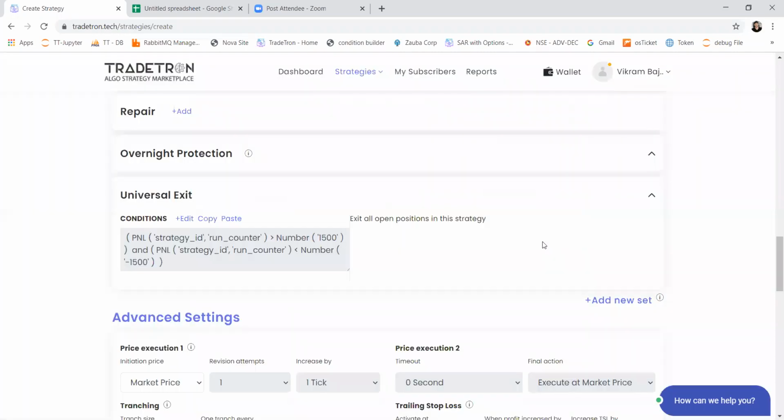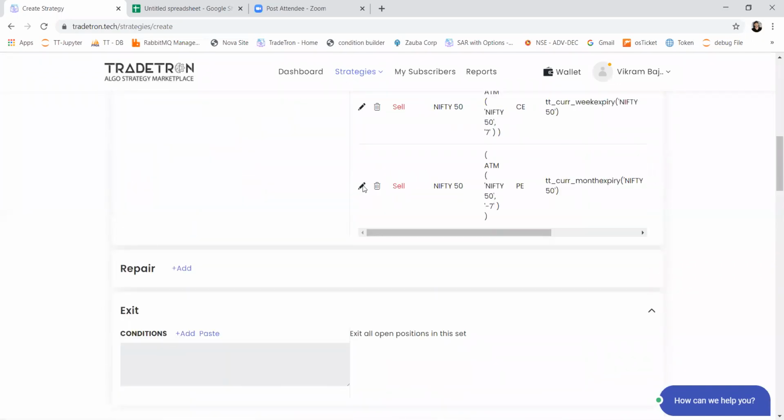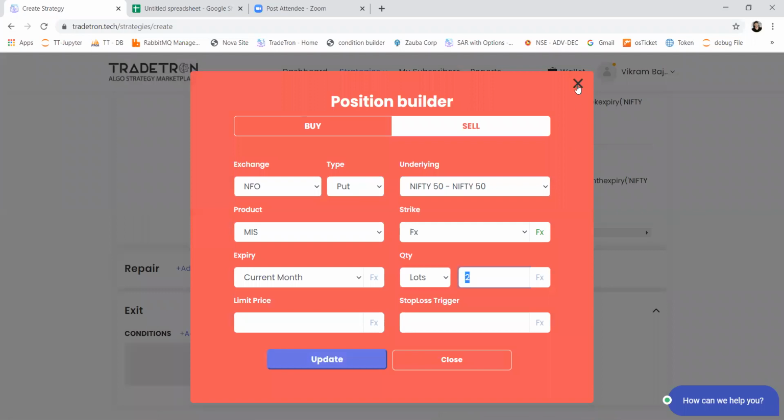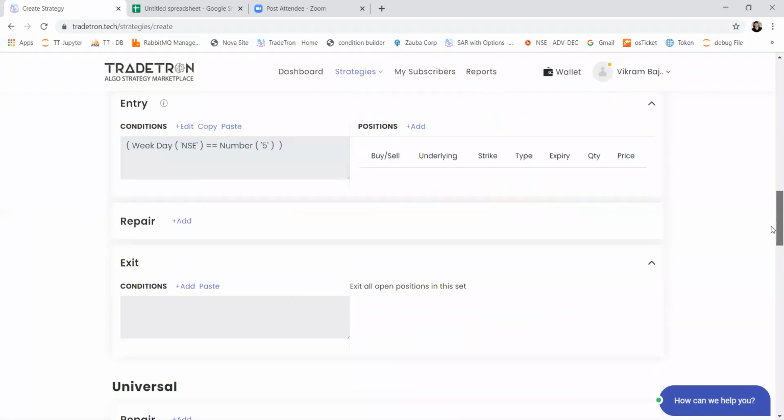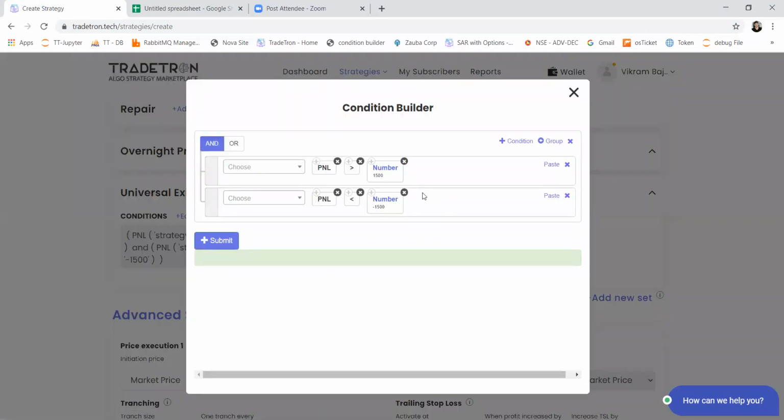But now there is one more catch. So if I'm creating this strategy for 2 lots, let's say, in the positions, I have selected 2 lots specifically. So this profit and loss which I'm defining here is for 2 lots. But what if someone is deploying the same strategy with 3x multiplier or 4x multiplier? So especially in case you are a portfolio manager and multiple users are following your strategy and deploying in their account with different multipliers. So if someone is trading 10 lots using the same template, then we have to increase this PNL 5 times if the user is using 5x multiplier.